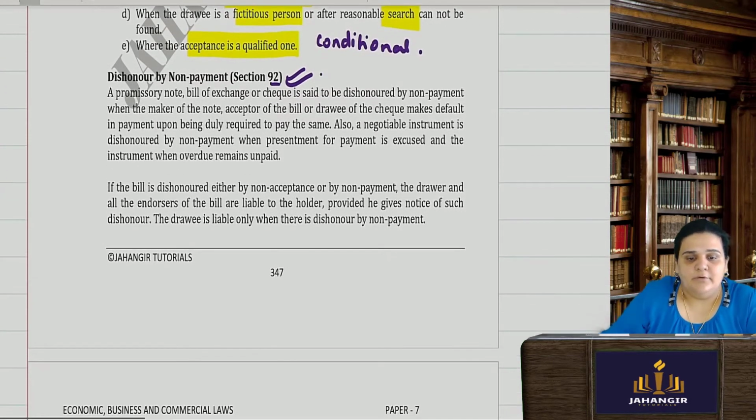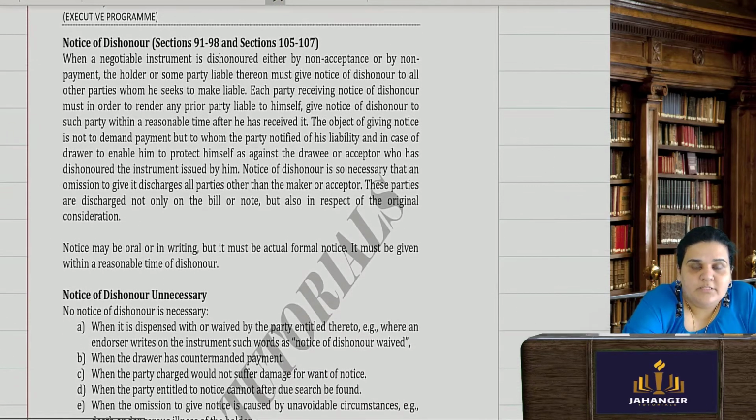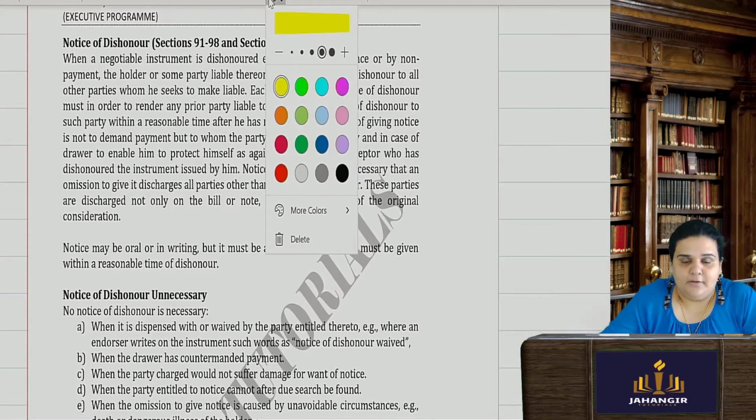Okay. Now dishonor by non-payment. A promissory note or a bill of exchange or a check is said to be dishonored by non-payment when the maker, the acceptor or the drawee of the check makes a default in the payment upon duly being required to pay the same. Simple. Okay. Now notice of dishonor. Whenever there is a dishonor of any bill or any negotiable instrument, the notice has to be given even to the prior parties.